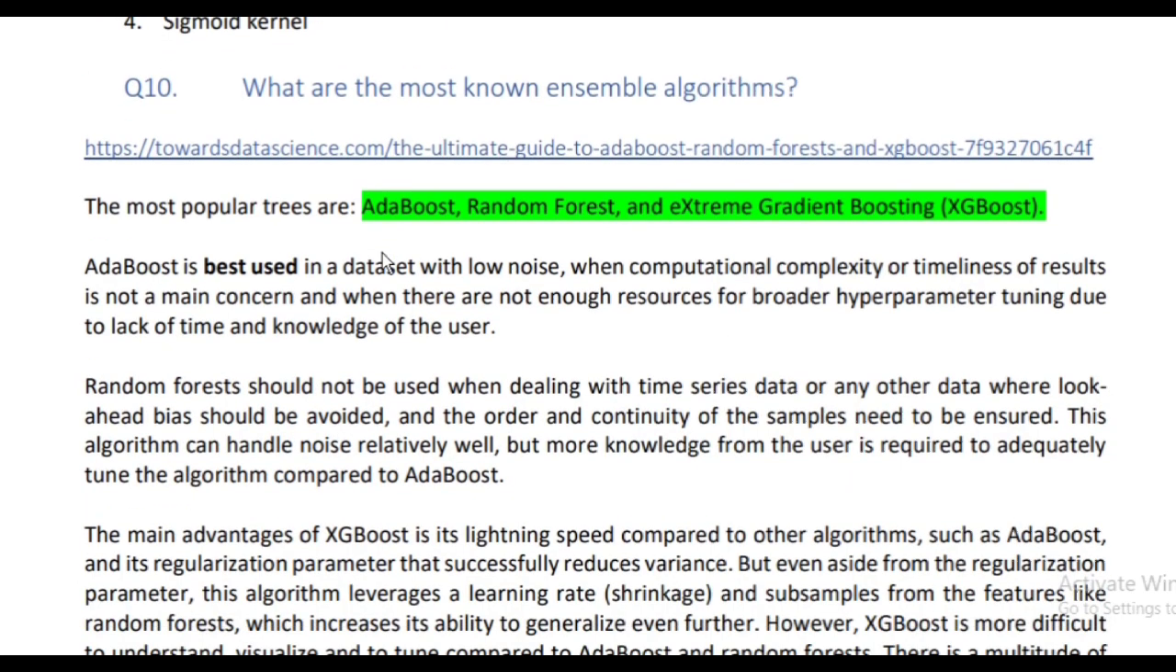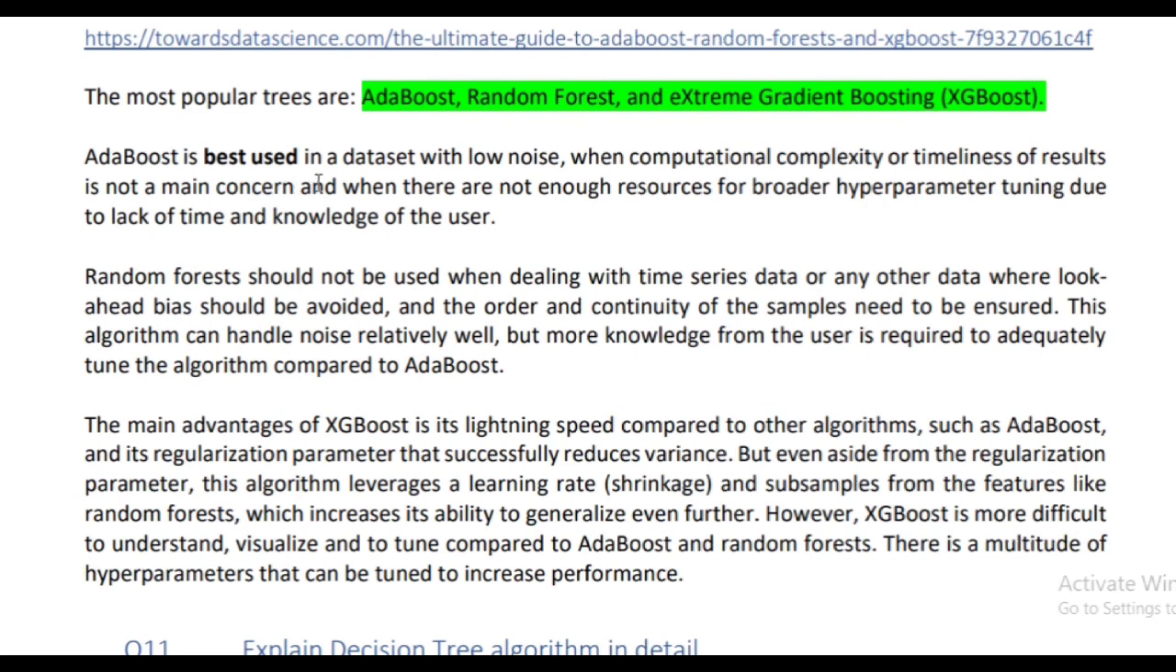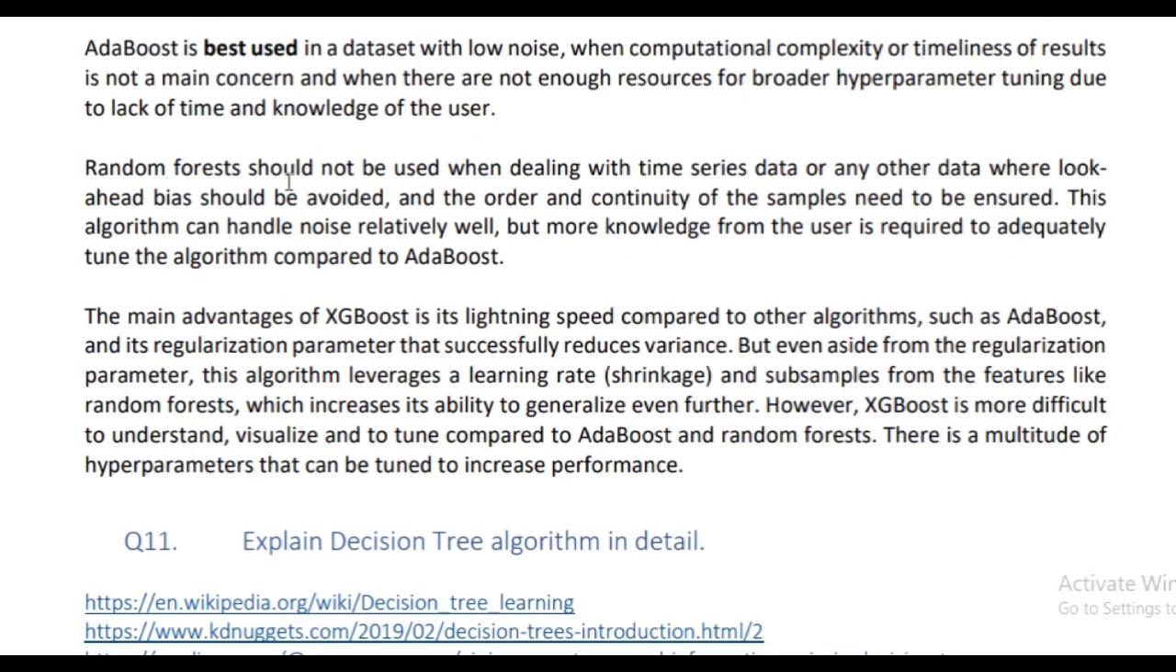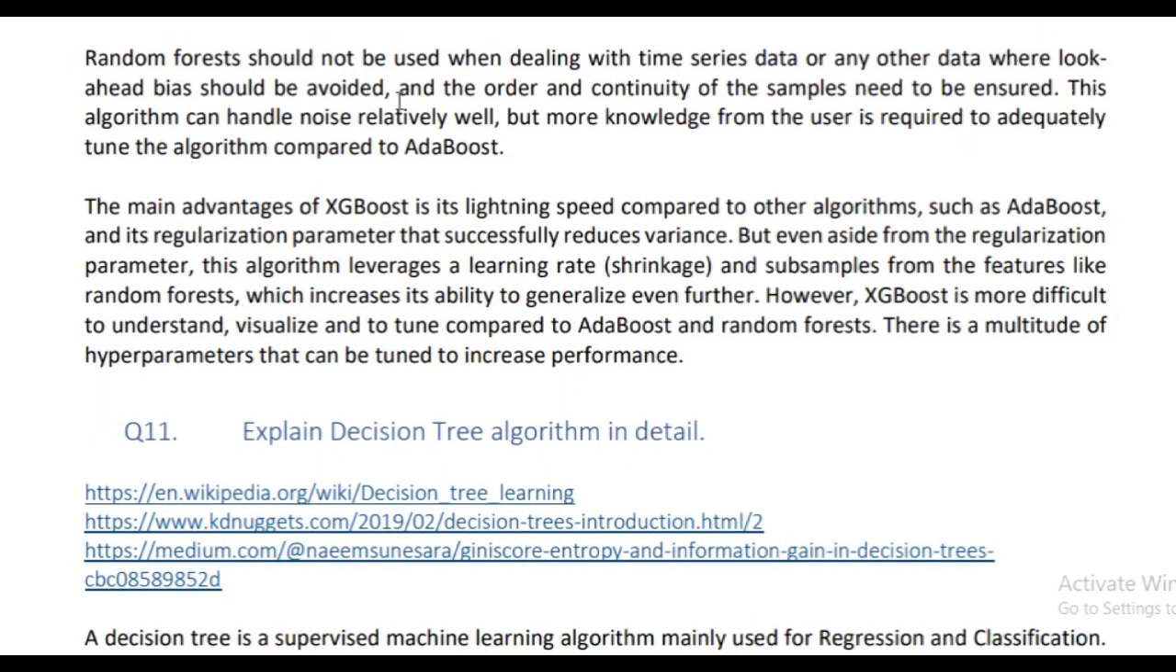AdaBoost is best used in a dataset with low noise, when computational complexity or timeliness of results is not a main concern, and when there are not enough resources for broader hyperparameter tuning due to lack of time and knowledge of the user. Random forests should not be used when dealing with time series data or any other data where look-ahead bias should be avoided, and the order and continuity of the samples need to be ensured. This algorithm can handle noise relatively well, but more knowledge from the user is required to adequately tune it compared to AdaBoost.